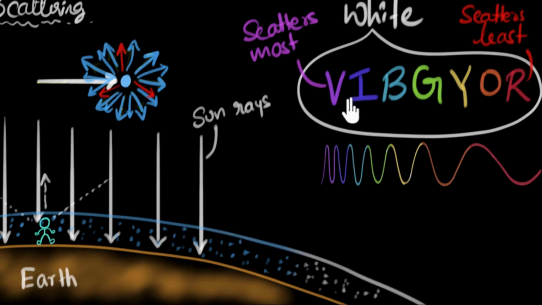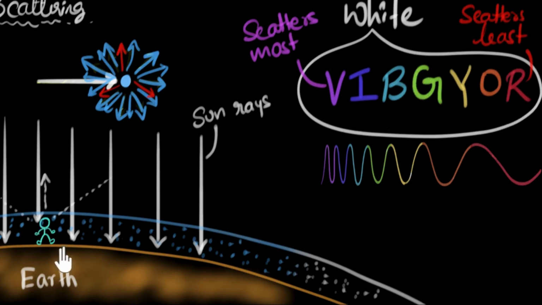If you look at the colors which are remaining now in this incoming light, violet was never there in the first place, not much. Indigo and blue got scattered away. So now the incoming rays only contain green, yellow, orange, and red. Even these are being scattered, but not as much as blue. And so when we combine these colors together, we get that yellowish glow.